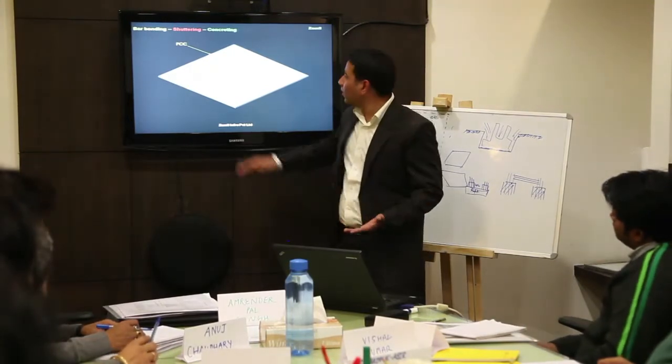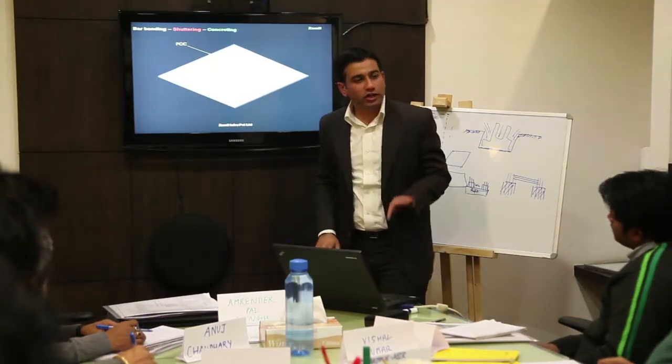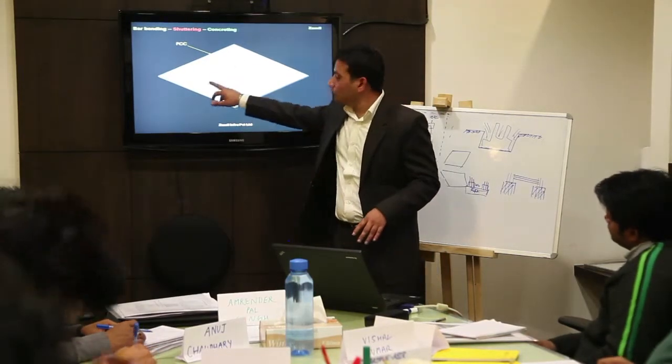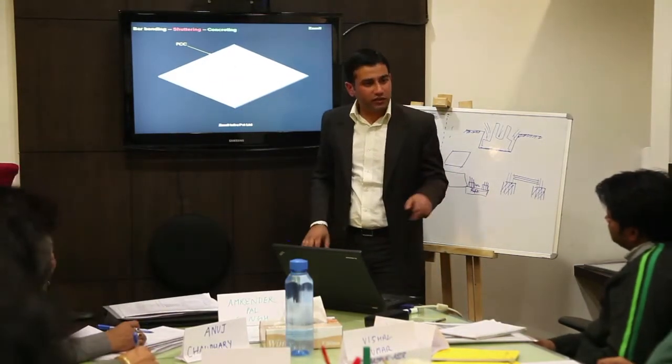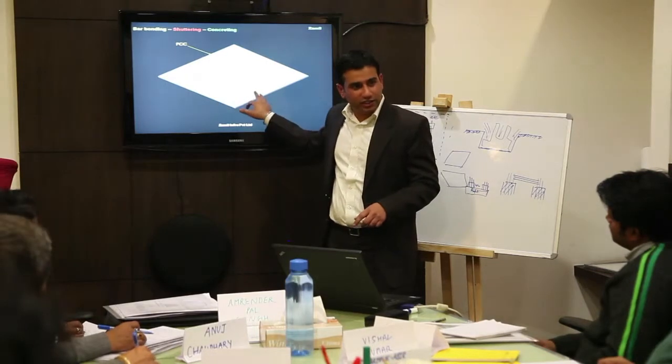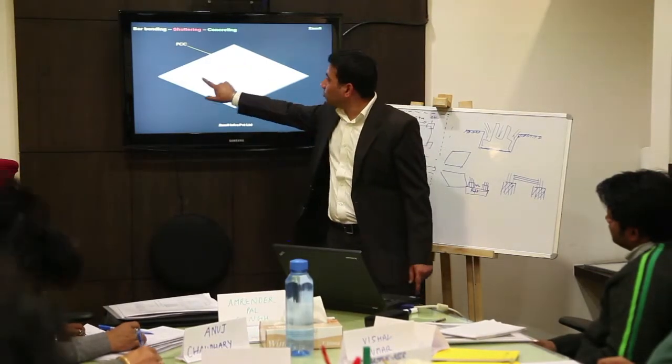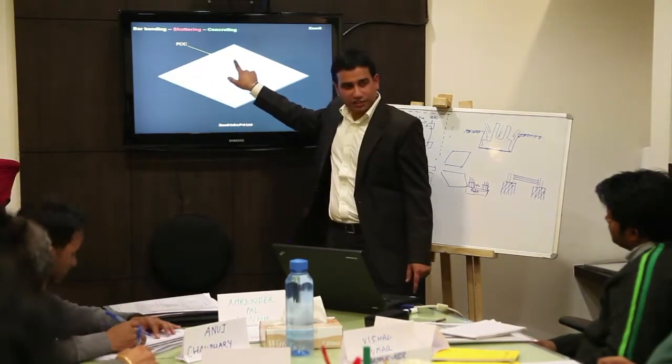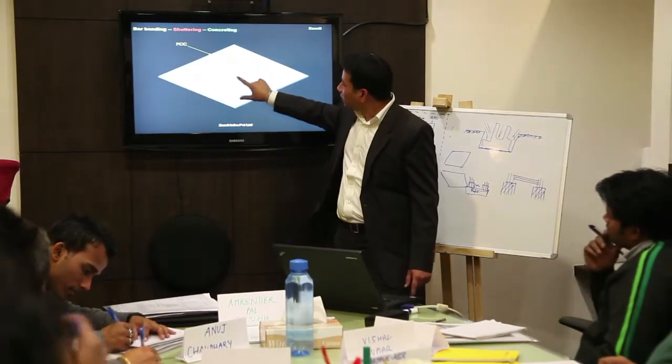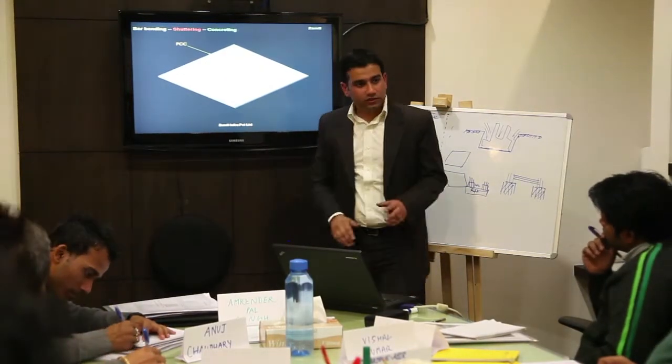You have to mark all the columns. If you have a 4-leg tower, you have to mark 4 columns. If you have a 3-leg tower, you have to mark 3 legs, right? And check all the center to center distances. This is the center to center distance and the center to center diagonal distance, right?